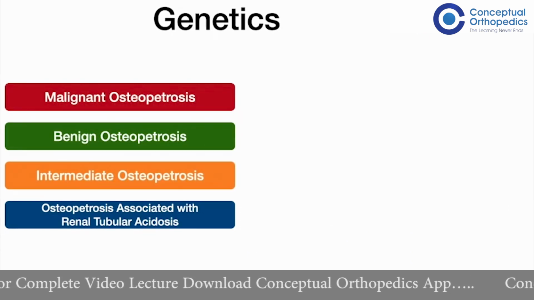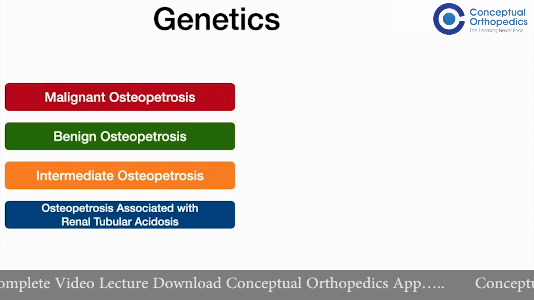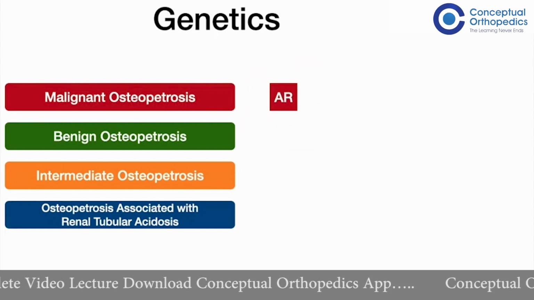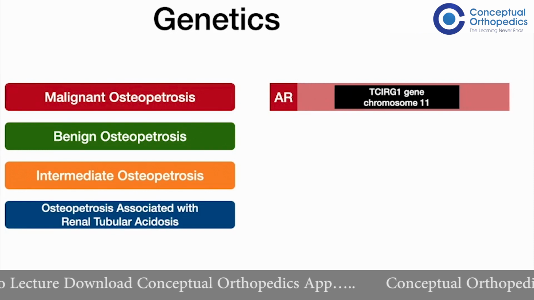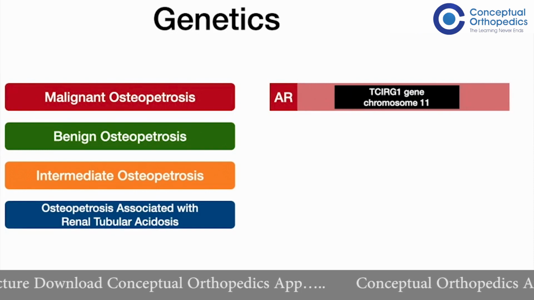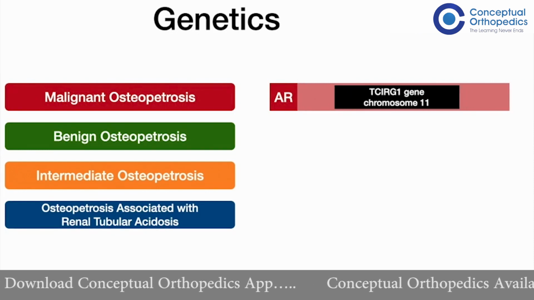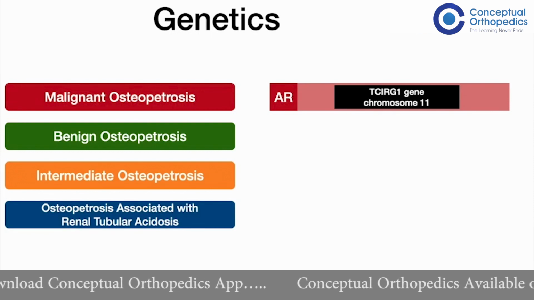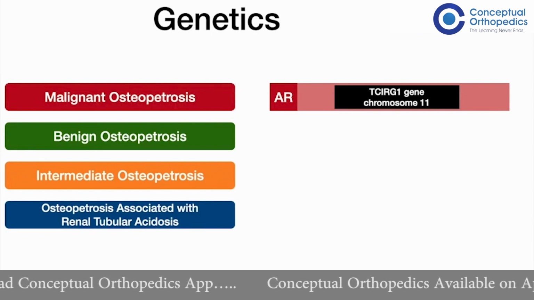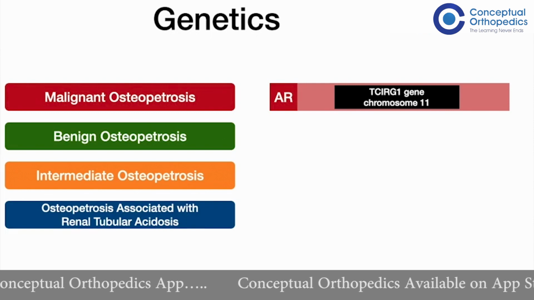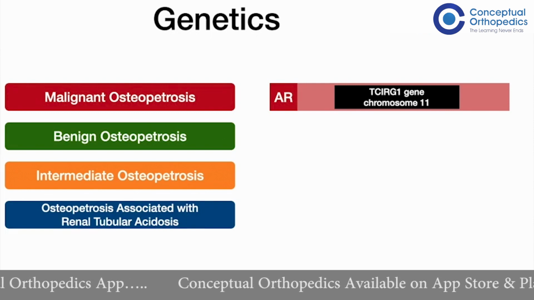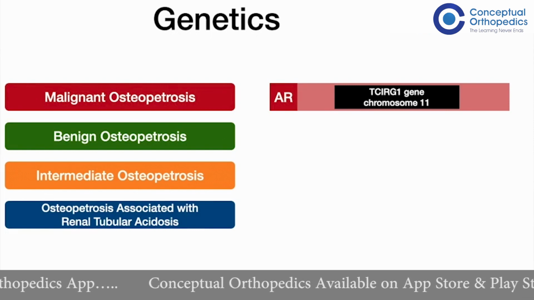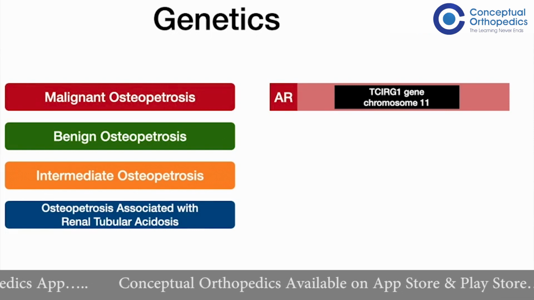Coming to the genetics, malignant osteopetrosis is transmitted as an autosomal recessive trait. This is seen in the TCIRG1 gene which is on chromosome 11. TCIRG1 is the T cell immune regulator gene which is present on chromosome 11. It is simple, as an autosomal recessive type of inheritance is the only type of inheritance which is possible in a very life-threatening condition.